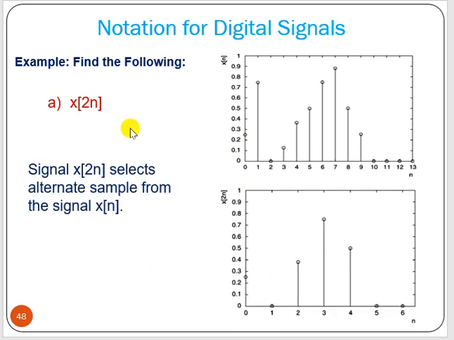Now say x of 2n. Now x of 2n means, if we put n equal to 0, what will happen? That will be equal to x of 0. Fine. Now n equal to 1 means x of 2. So 1 will have the sample value x of 2. What happened to x of 1? That will be discarded.